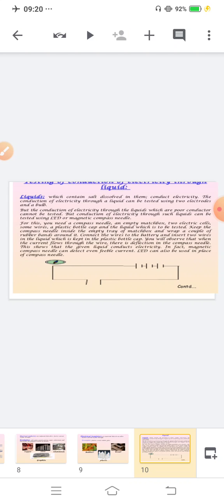You have learned that electric current produces a magnetic field. When a compass needle is kept near a wire through which an electric current flows, the magnetic needle gets deflected according to the direction of current flow. This is called the magnetic effect of current. We can use this property to test whether liquids are good conductors or bad conductors. Liquids which contain salt dissolved in them conduct electricity. The conduction of electricity through a liquid can be tested using two electrodes and a bulb.